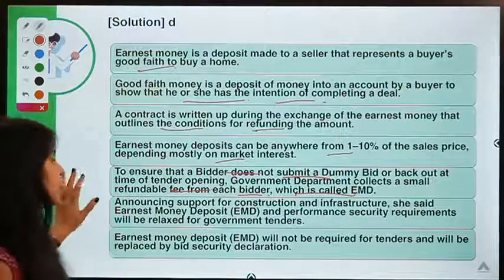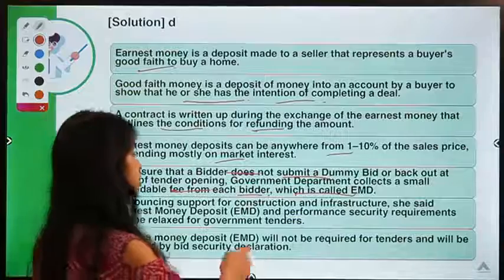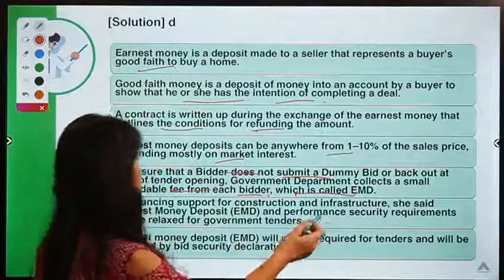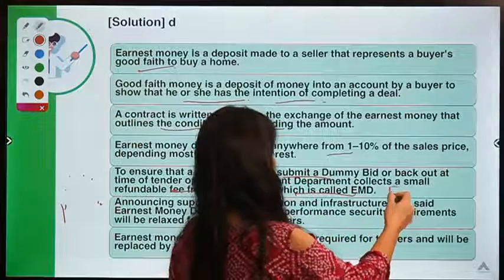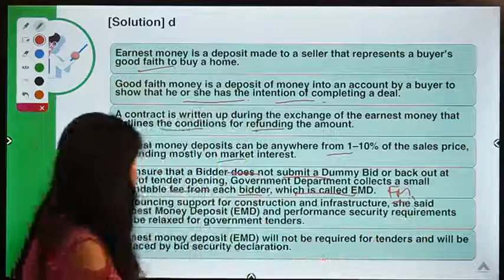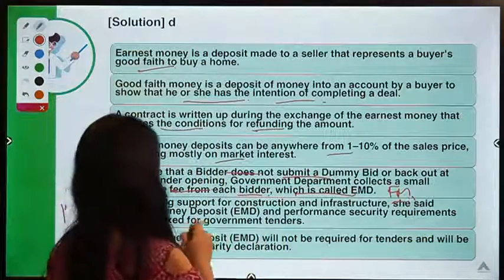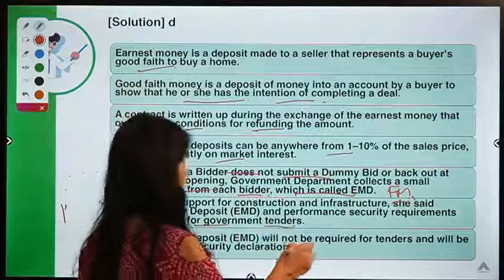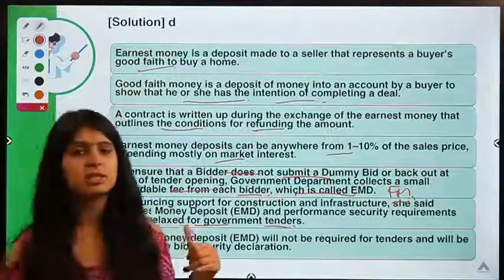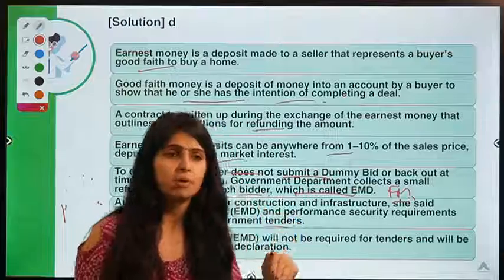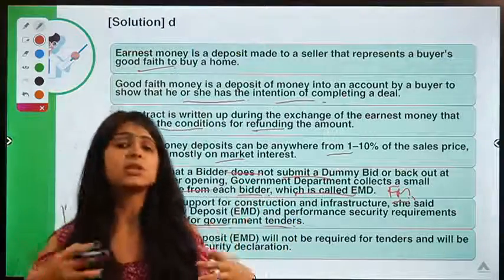What is this announcement? Announcing support for construction and infrastructure. The finance minister, referred to as FM, Nirmala Sitharaman, said that earnest money deposit and performance security requirements will be relaxed for government tenders. So basically they are saying that they are thinking of doing away with this deposit so that more businesses can bid for it.